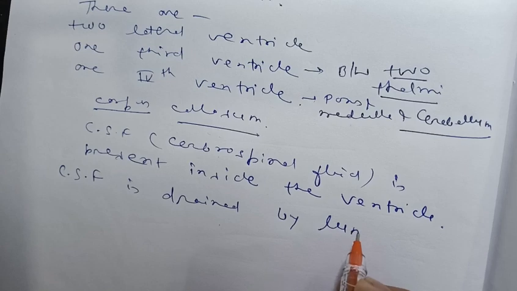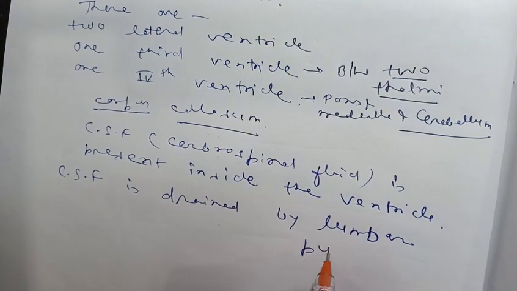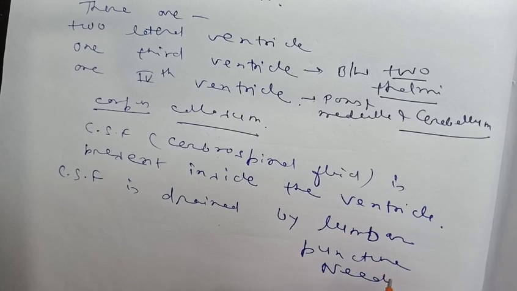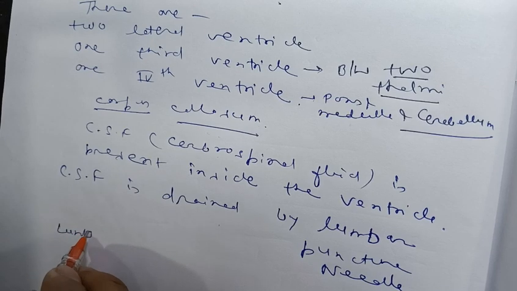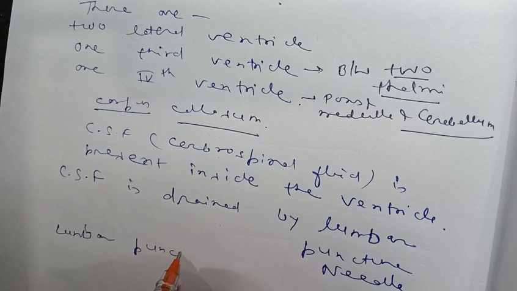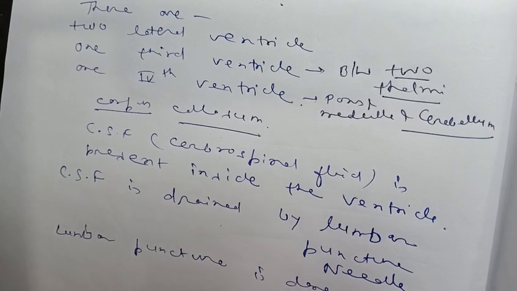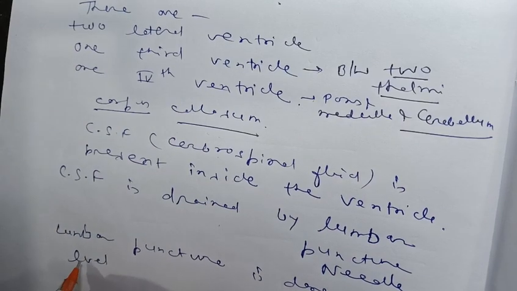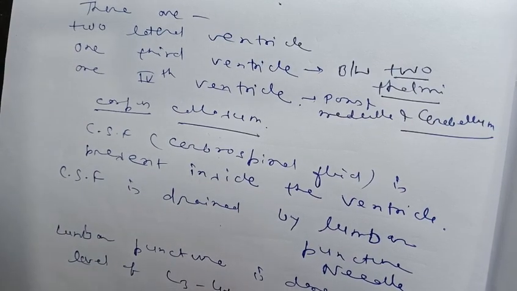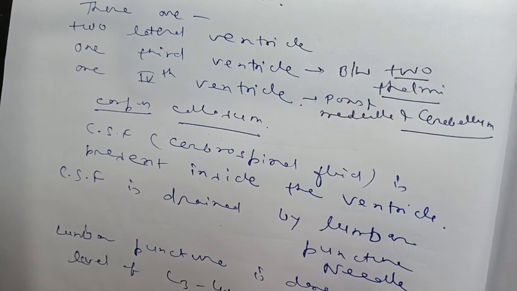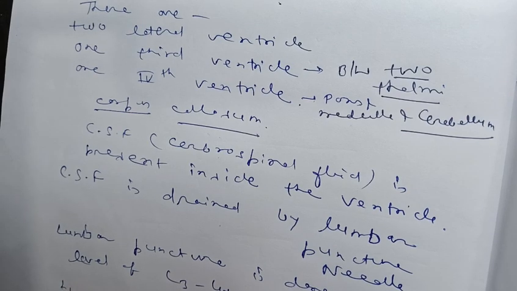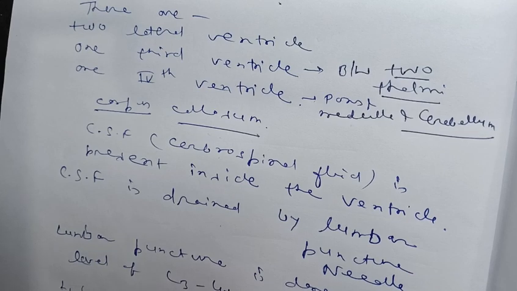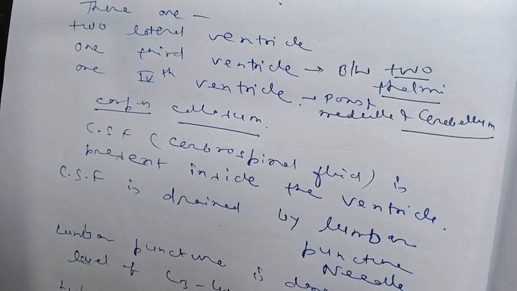by a needle. That needle is called the lumbar puncture needle, and this lumbar puncture is done at the level of L3-L4 lumbar space, not at the level of L1, because at the level of L1 the spinal cord ends.